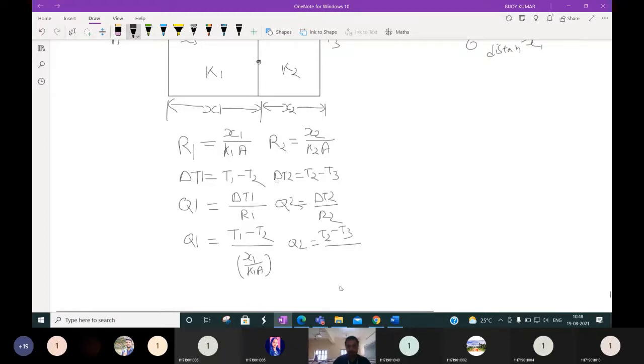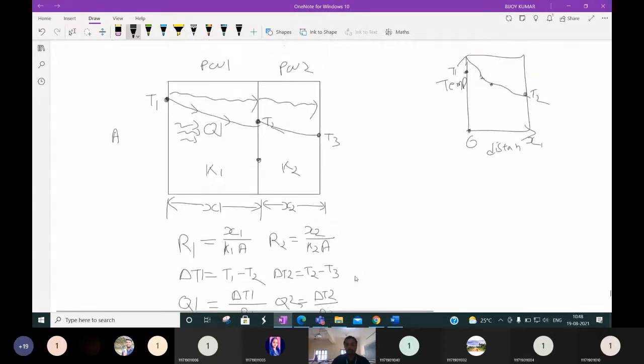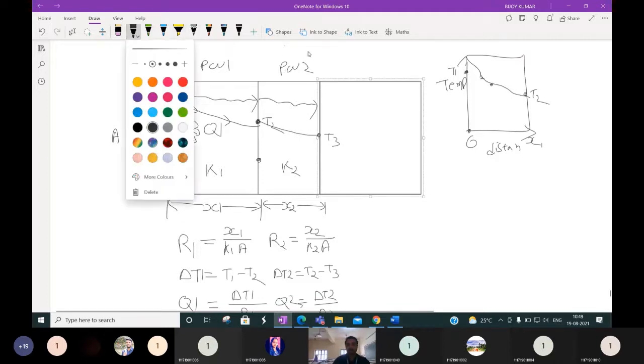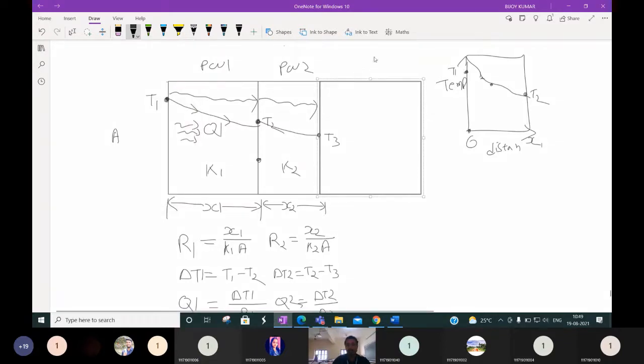R2 means X2 by K2A. If with the same condition we connect another plane wall, suppose this is the third plane wall, plane wall 3.